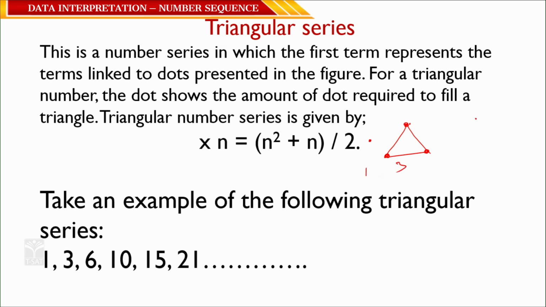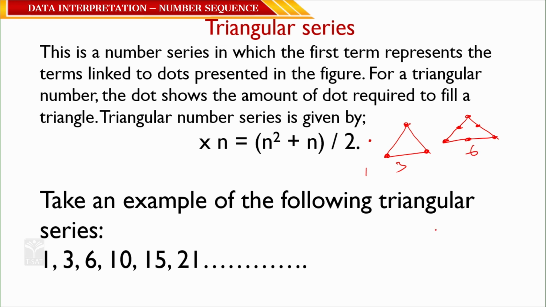Now we will take this: 1 point, these are 2 points, 3 points. Does it form a triangle or not? Observe it, a triangle is formed. Am I correct? So here, this is 3, these are 2 and this is 1, totally 6. So 1, 3, 6.